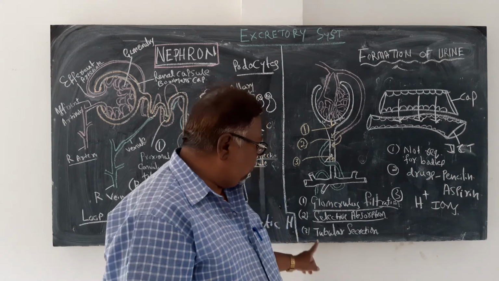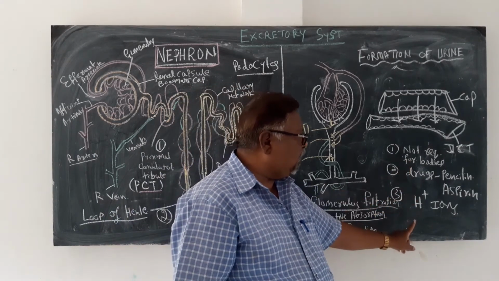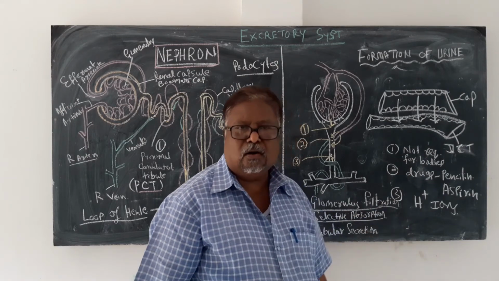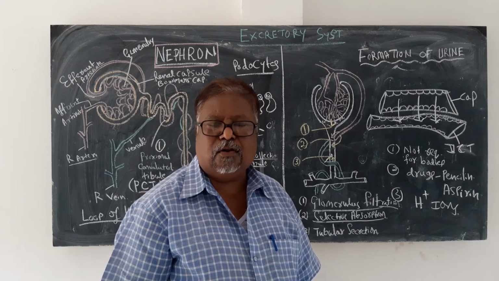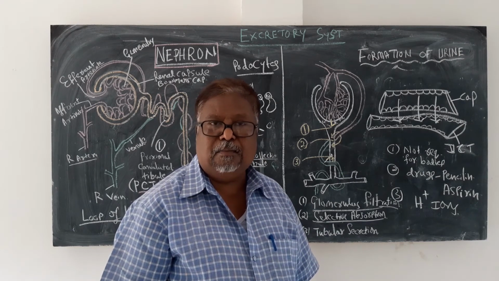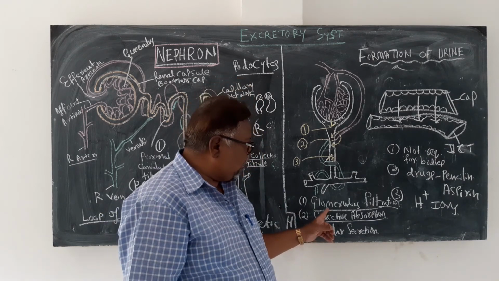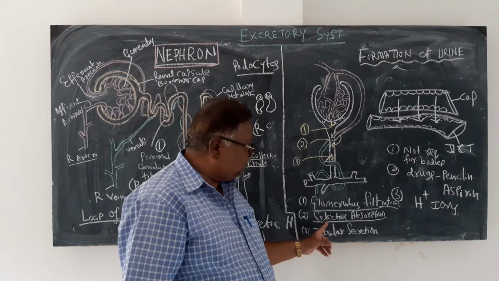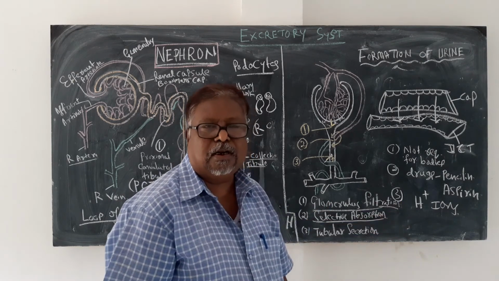Now in the tubular secretion, these drugs and the foreign materials and the hydrogen ions are also thrown out. No doubt hydrogen ions are very necessary for the maintenance of pH, but if the hydrogen ions become excess and if they are not thrown out in the glomerular filtration and selective absorption, then in the last portion they will be taken out, hydrogen ions also.